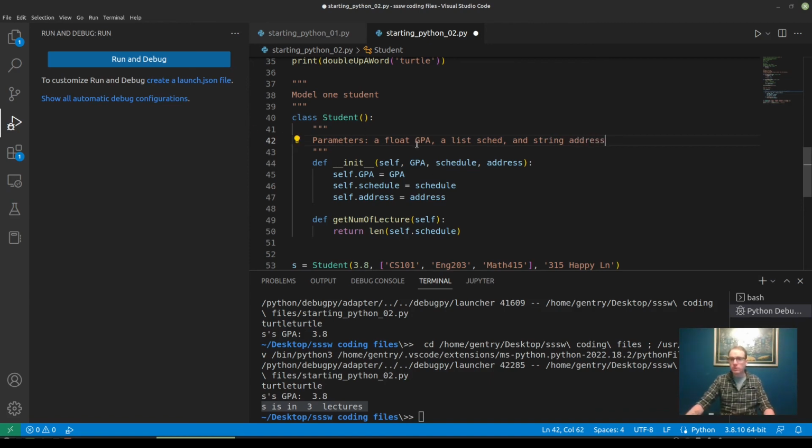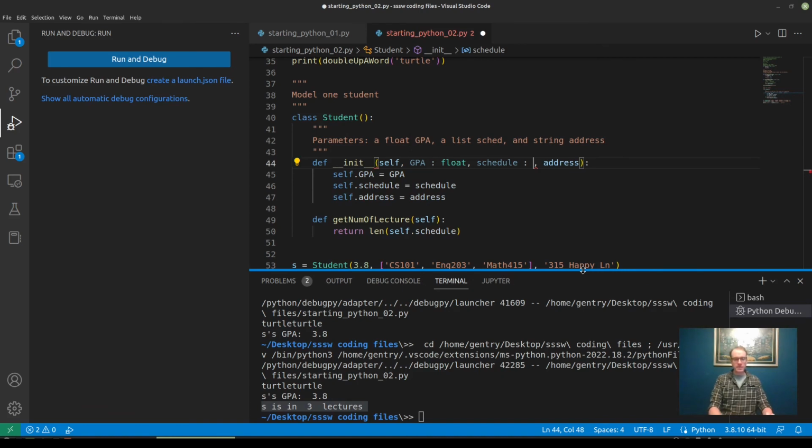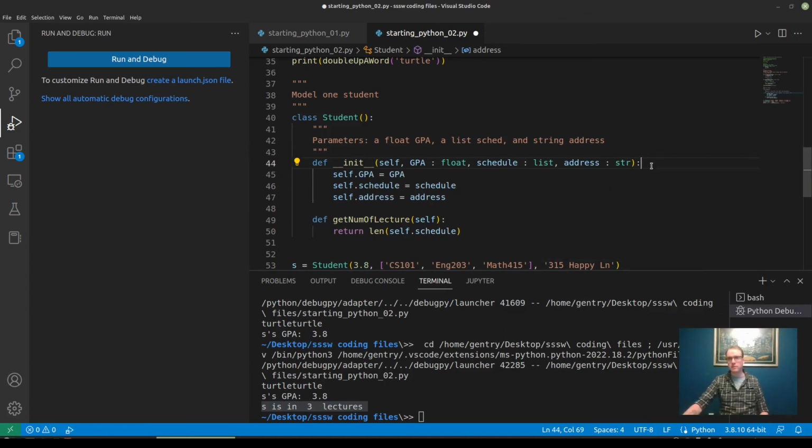We can also convey this information with type hints. We can say, hey, you're passing in a float, you're passing in a list, and you're passing in a string. But the more readable, the better. It doesn't hurt to do both of these.